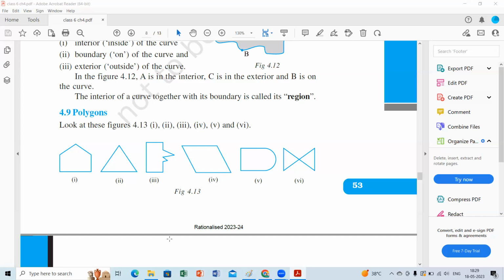Yes, Adrit, please respond. Why is figure 3 not a polygon? Advika gave 1, 2, 4, 6 as the polygons. Okay, whereas 3 and 5 are not. Oh, Advika also has the doubt. Ashwath gave 4, 5, 6. But Monish gave 1, 2, 4, 6. Not okay. Advika said 3 again. Deepika gave 5, no.